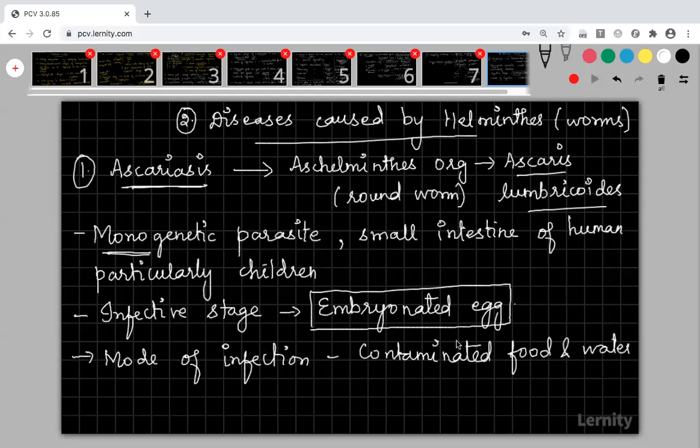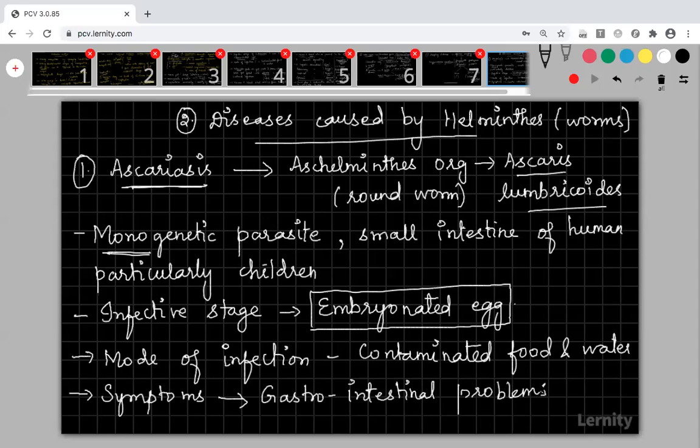So what are the symptoms of ascariasis? Here the symptoms are important. If you get ascariasis, what symptoms will you face? Mainly gastrointestinal problems will be there, meaning it mainly affects our intestine and stomach. There will be severe stomach upset. The roundworms keep on eating your blood cells, so the person will be anemic. Anemia is also one of the symptoms.